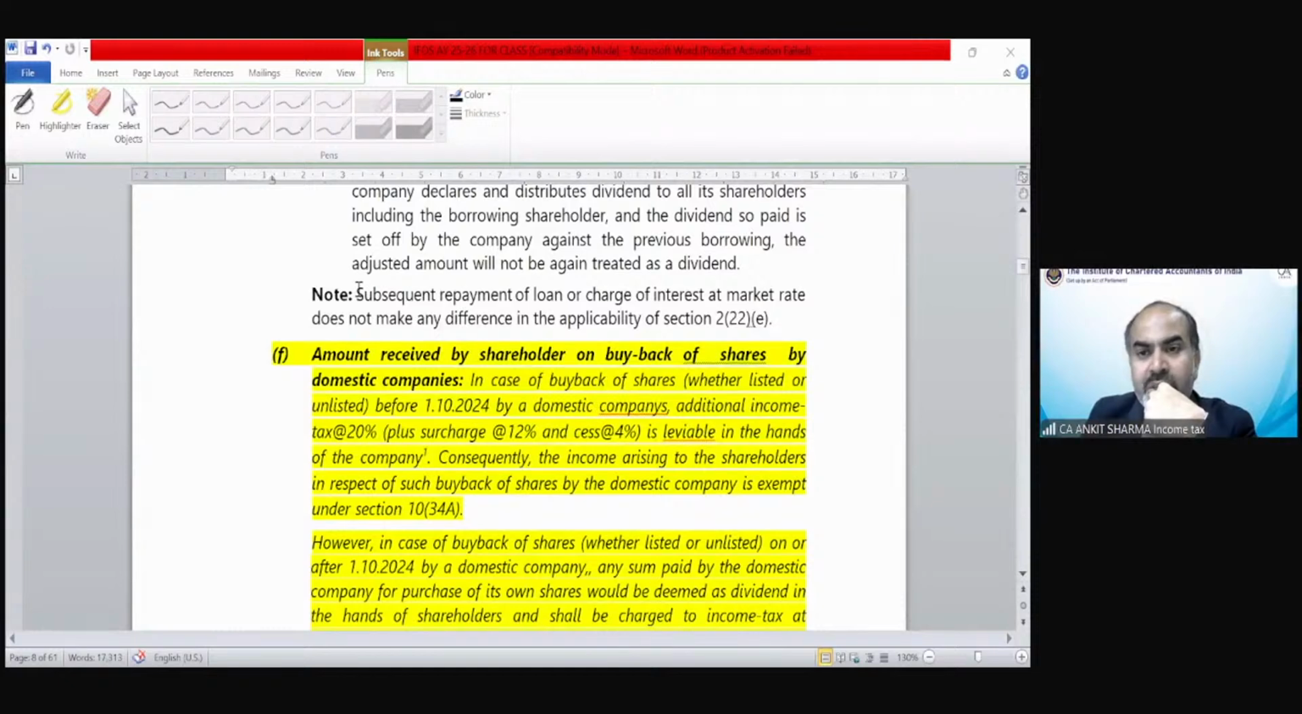Yes, Larry, 22(2)(c) liquidation is like section 46A of capital gain in the hands of the shareholder. Correct. Okay.